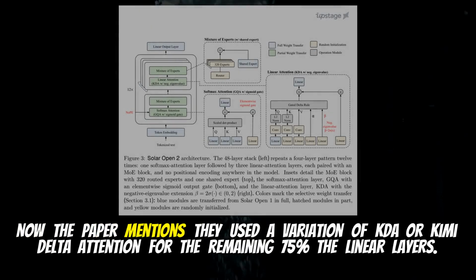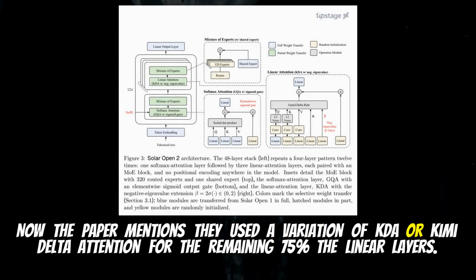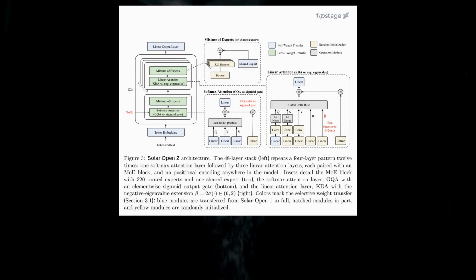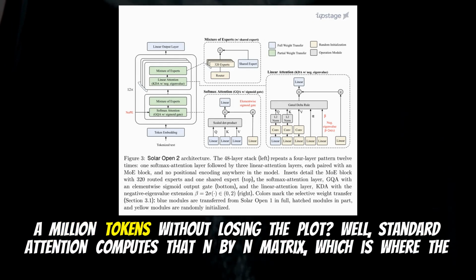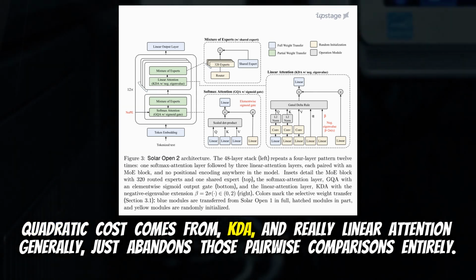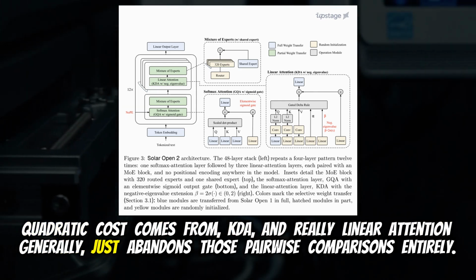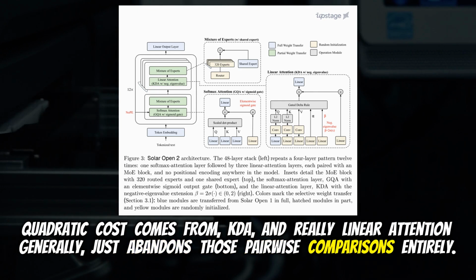Now, the paper mentions they used a variation of KDA, or Kimi delta attention, for the remaining 75%, the linear layers. I know linear attention is supposed to solve the memory problem, but how does this specific variant actually compress a million tokens without losing the plot? Well, standard attention computes that n by n matrix, which is where the quadratic cost comes from. KDA, and really linear attention generally, just abandons those pairwise comparisons entirely.